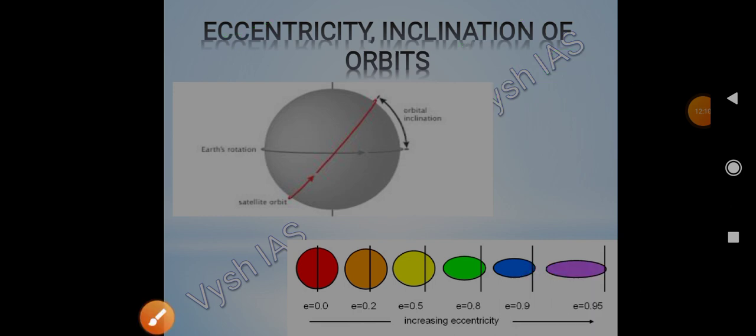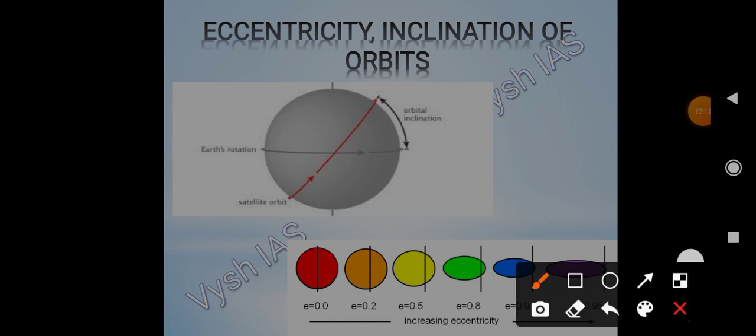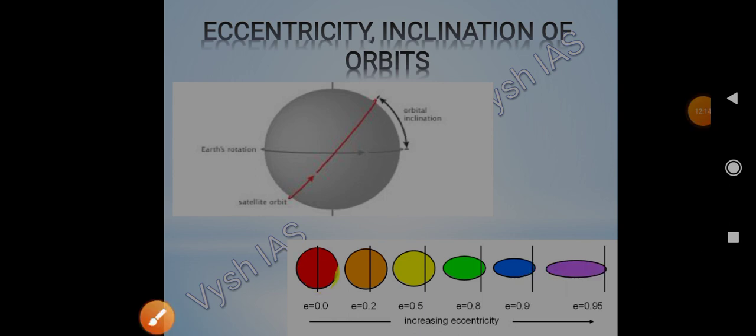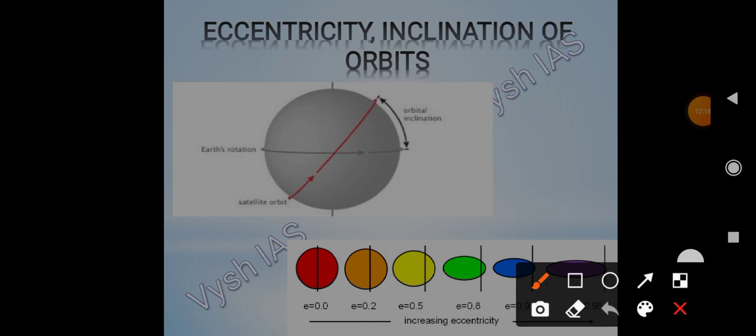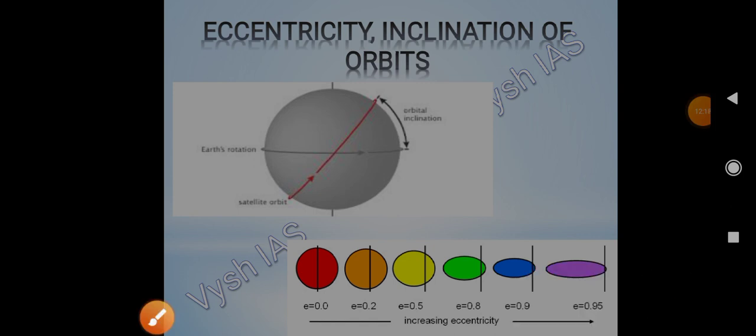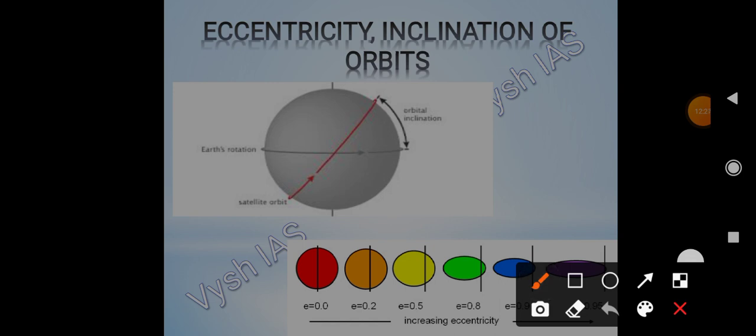Eccentricity is the deviation from a perfect circle. Here we can see the deviation, so eccentricity is increasing. Eccentricity should become 0. Then inclination: as you can see, this is our equator, and this much is the inclination it is showing. So that is our inclination.